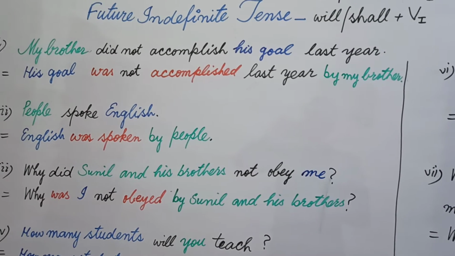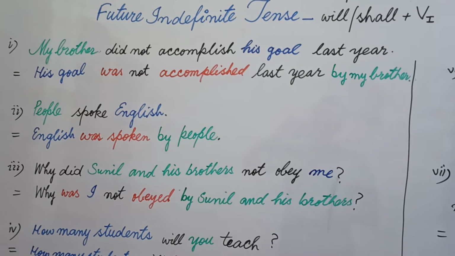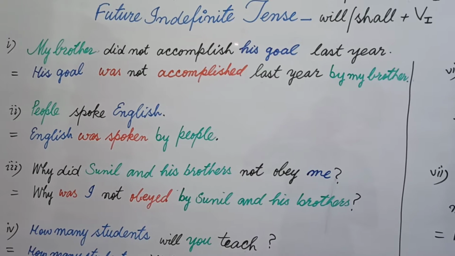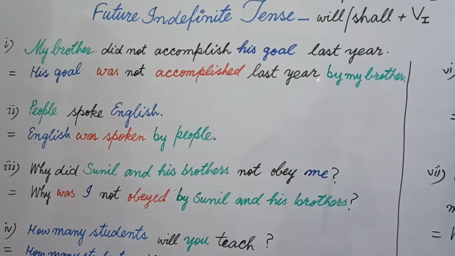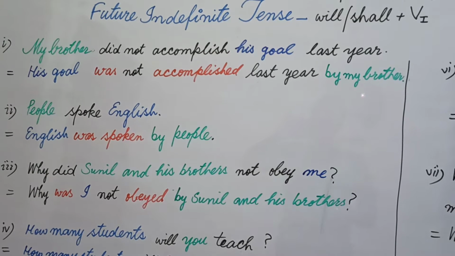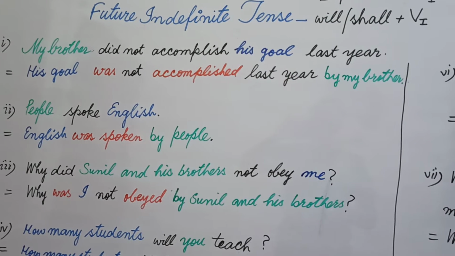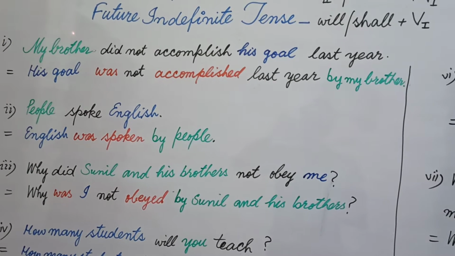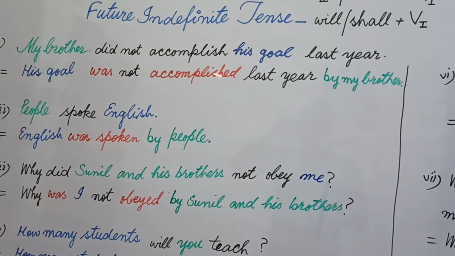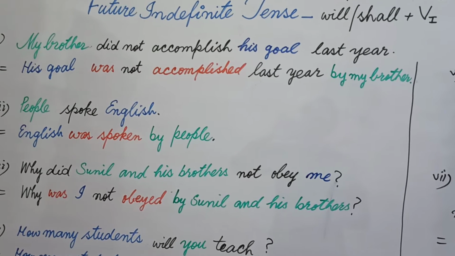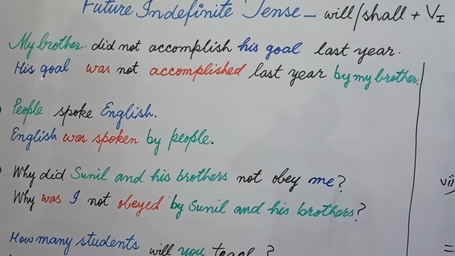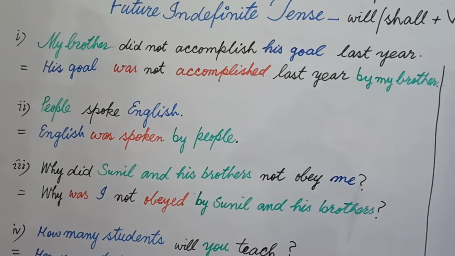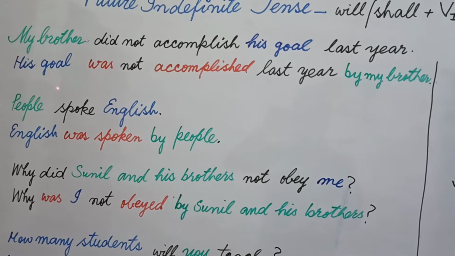You know from our previous lecture that subject is sent to the last of the sentence along with by, and by is followed by the subject, by my brother. Now at the place of my brother I used his goal. After writing this object here, in nominative case, I used was because his goal is singular.